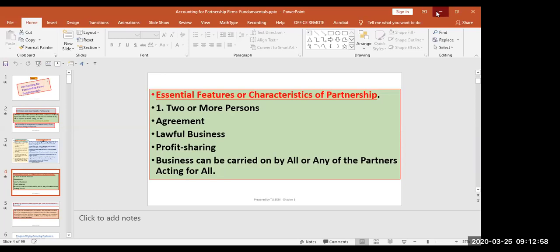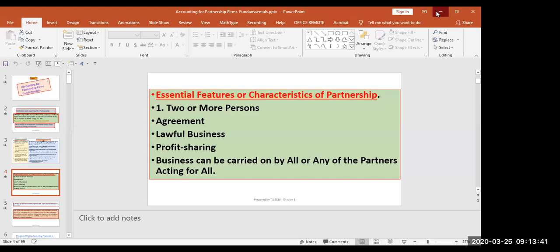Okay, now this one. First, note down this nature of partnership. Partnership formed from the legal viewpoint is not a separate legal entity from its partners. It means that firm's debt can be paid from private assets of the partners if the firm is not able to pay its liability. So this is the first nature of partnership, from legal viewpoint. It is not a separate legal entity, but from accounting viewpoint, it has separate business entity. While writing the books, we write as a separate business entity. But from the legal point of view, it is not a separate legal entity.